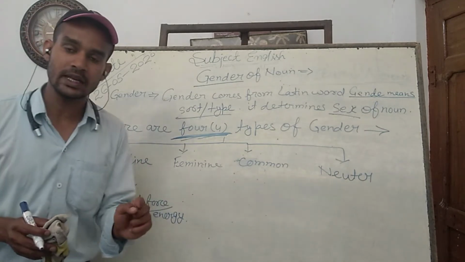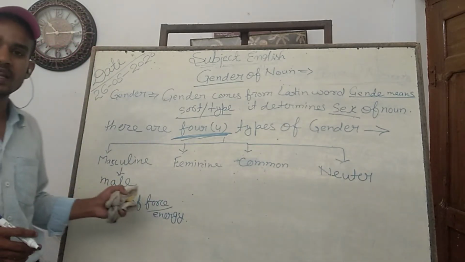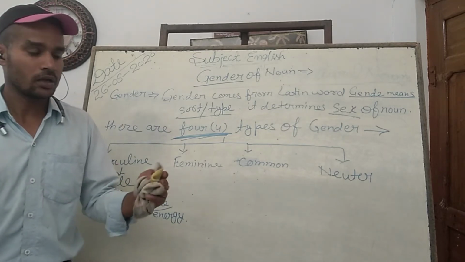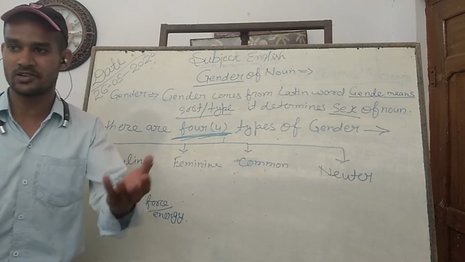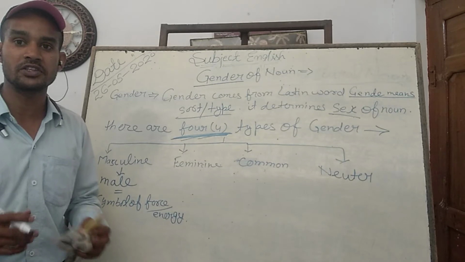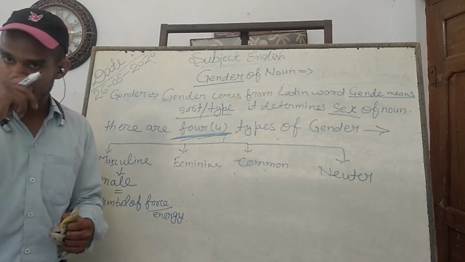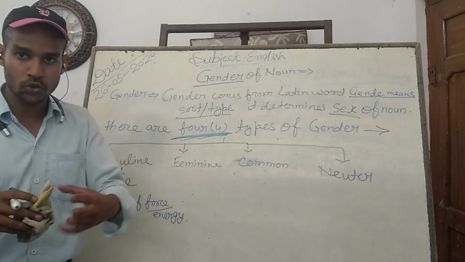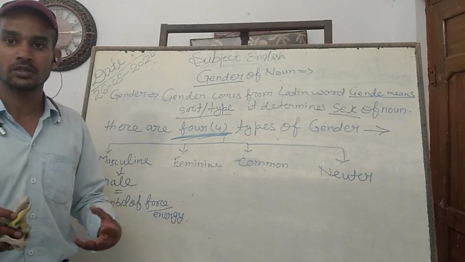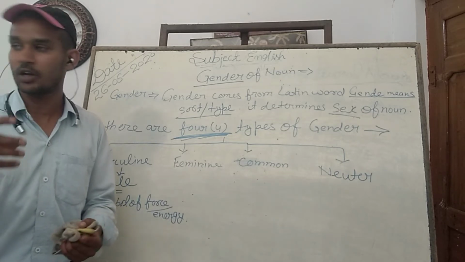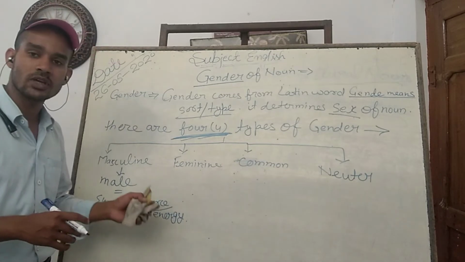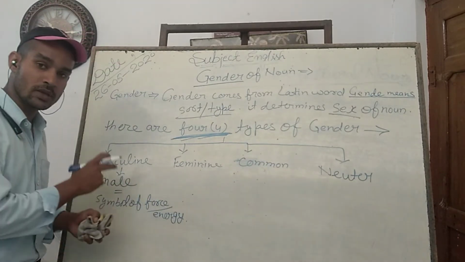What is masculine gender? Masculine gender indicates the male race, manav jati, purush jati. In other words, in literature, writings and poems, you will find the symbol of force or energy. When you read somewhere and find a noun in the form of force, energy, ताकत, ऊर्जा, that noun becomes the source of energy and force, then that noun comes under the male race. Masculine gender shows the male race.